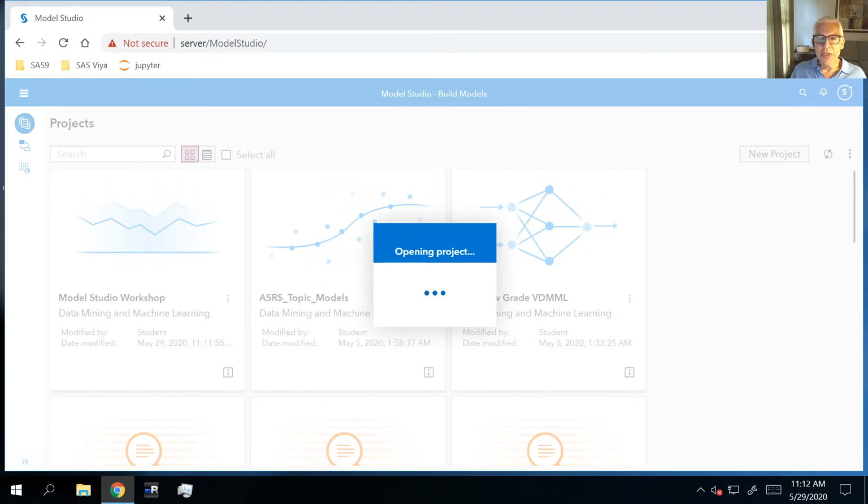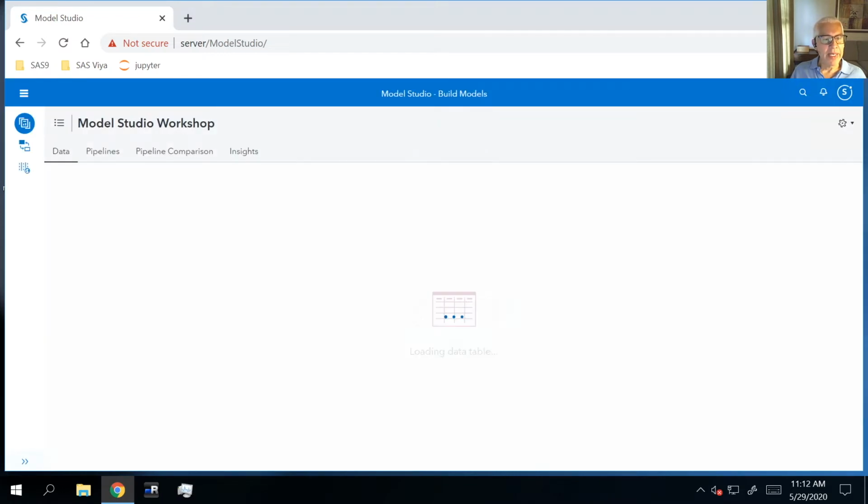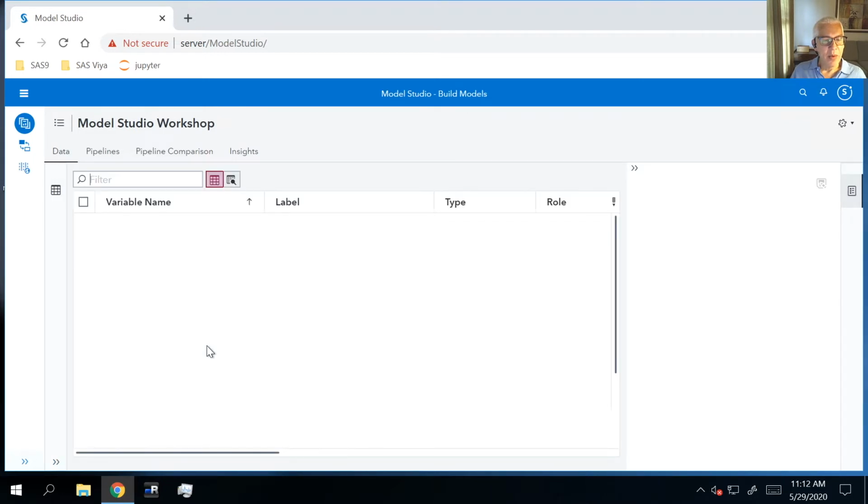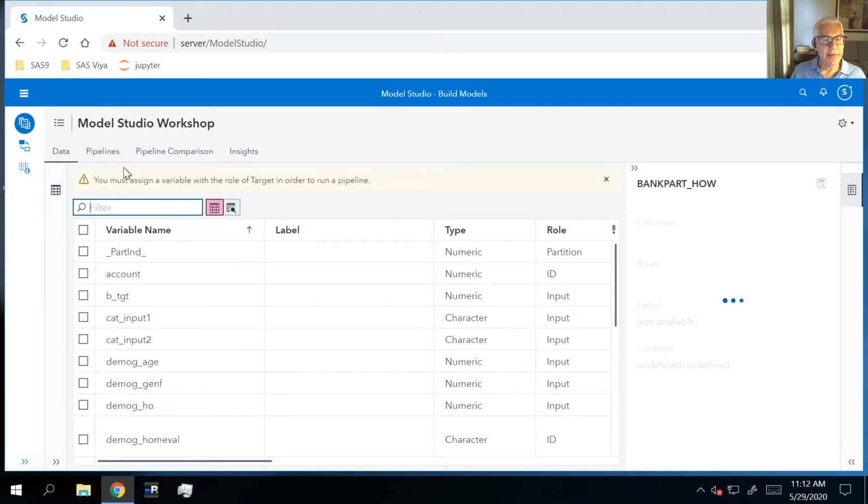So the project is just getting ready to open. And when it does open, we're going to land on the data page. And on this data page, you can see that it's starting to load in all of the metadata that it's created. We're going to see a little message here at the top that says you must have a target variable. And so in order for us to build our models, we need to identify that target variable.